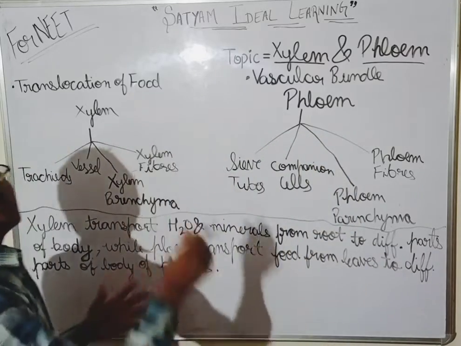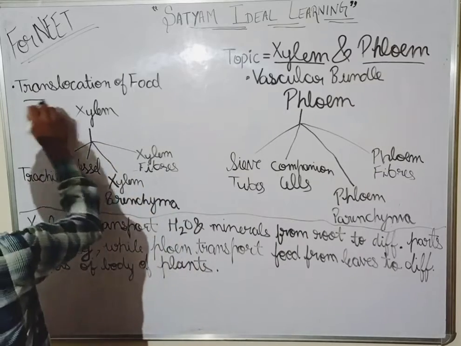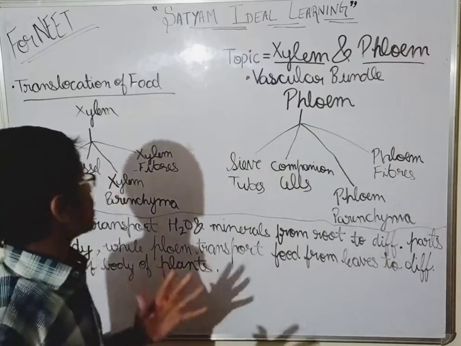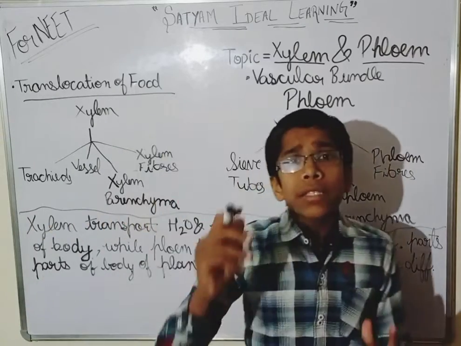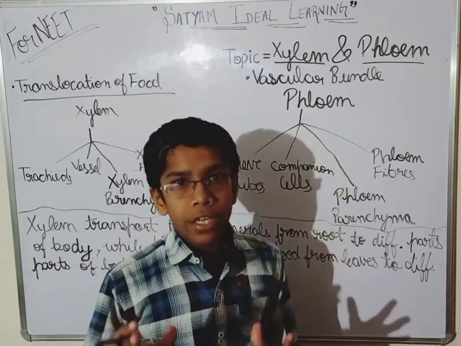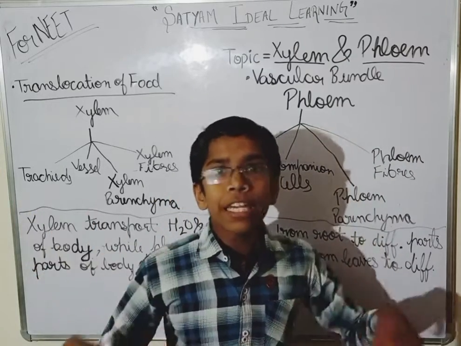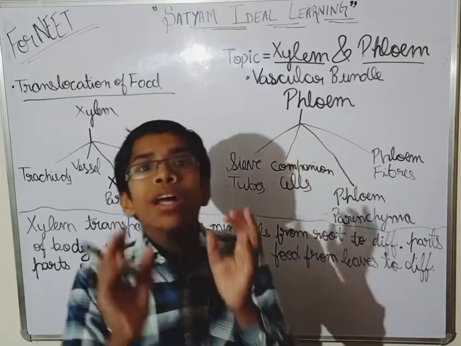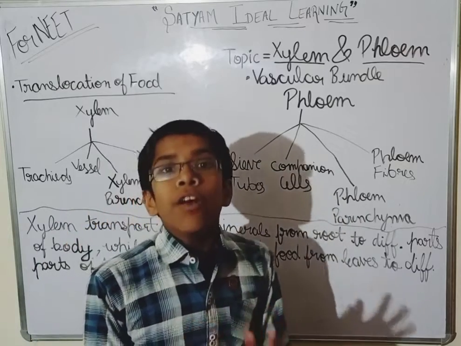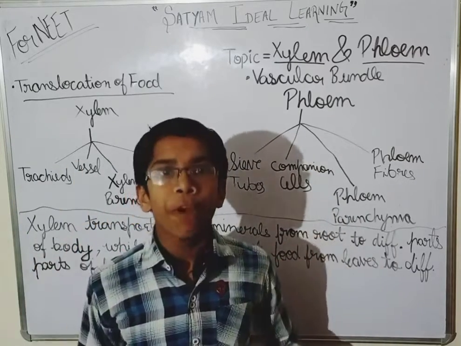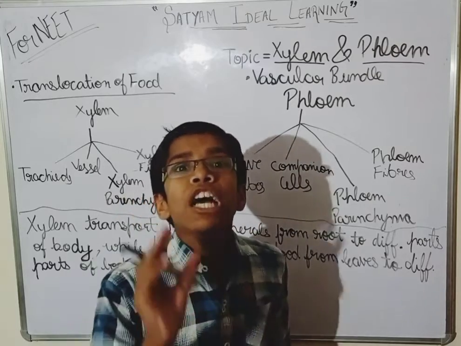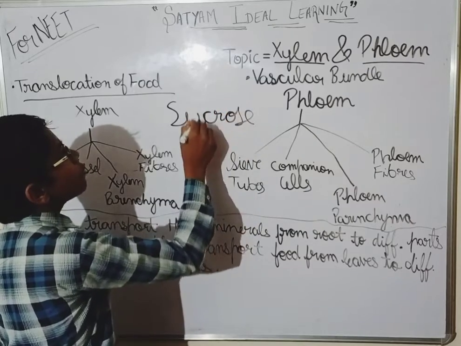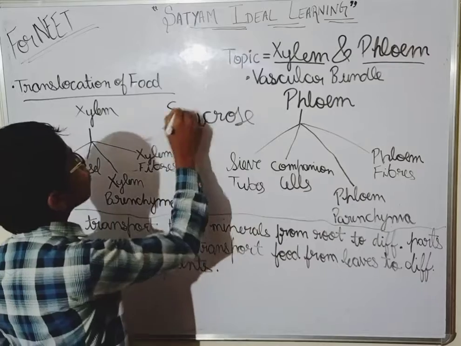So guys, at the very first, what is translocation of the food? See guys, listen. The food is transported from the leaves to all the different parts of the body in the form of what? Sucrose. Sucrose is a kind of sugar.